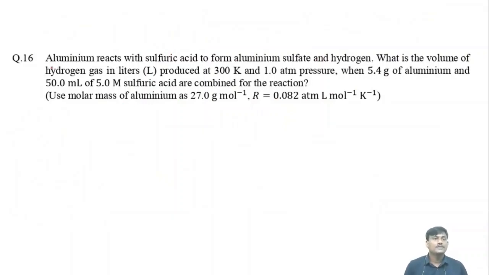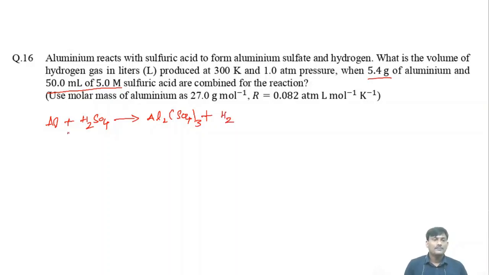Question 16. Aluminium reacts with sulfuric acid to form aluminium sulfate and hydrogen. What is the volume of hydrogen gas in liters produced at 300 Kelvin and 1 atmospheric pressure when 5.4 grams of aluminium and 50 ml of 5 molar sulfuric acid are combined for the reaction? First, you have to write down the equation: aluminum plus H2SO4 gives aluminum sulfate, Al2(SO4)3, and there is a release of hydrogen gas.